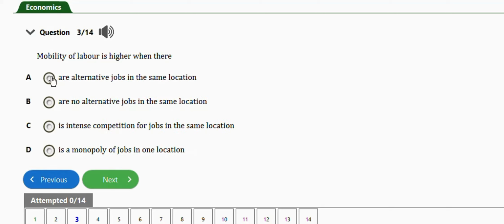It says, mobility of labor is higher when we have alternative jobs in the same location, no alternative job in the same location, intense competition for jobs in the same location, a monopoly of jobs in one location. So the right answer is option A, when there are alternative jobs in the same location.